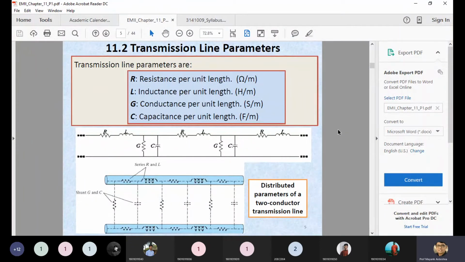If the elements RLGC are in terms of simple values like ohm, Henry, Siemens or Farad, then they are considered lumped elements. But for distributed elements, we measure the value in terms of per unit length. Suppose your conductor has a length of approximately 10 kilometers, so it may be possible that R also changes within some particular range. So we mention ohm per meter, Henry per meter, Siemens per meter, as well as Farad per meter. So this is the equivalent circuit of your lossy transmission line.